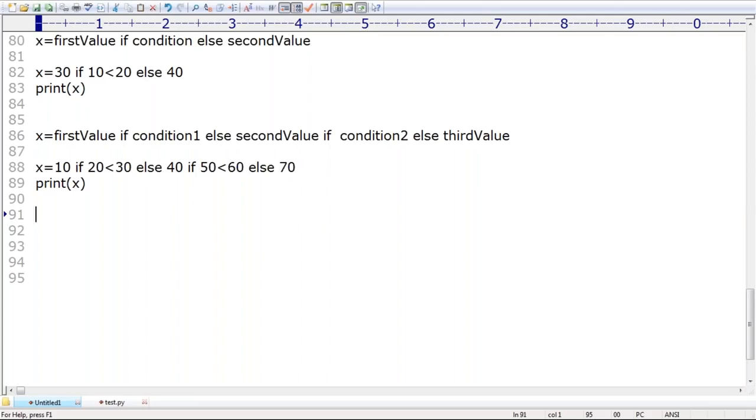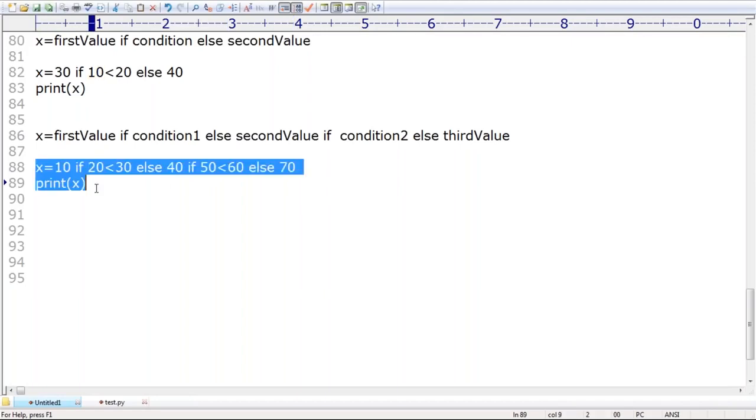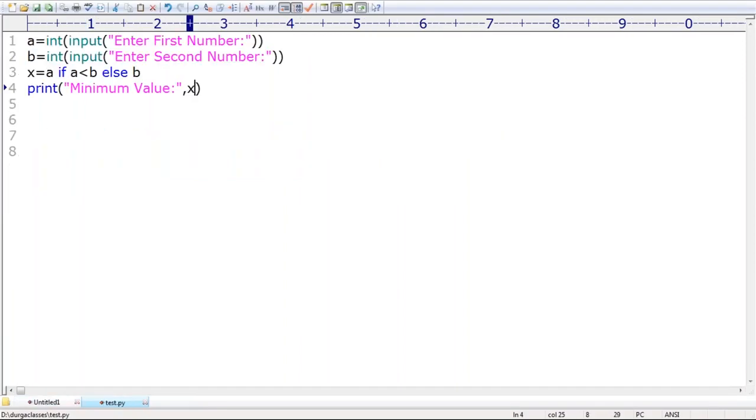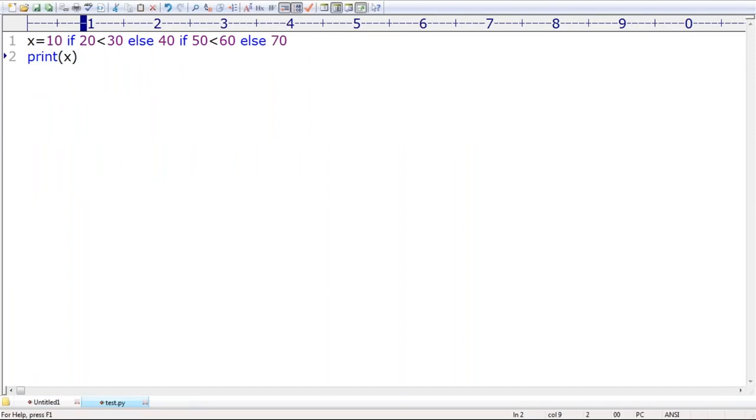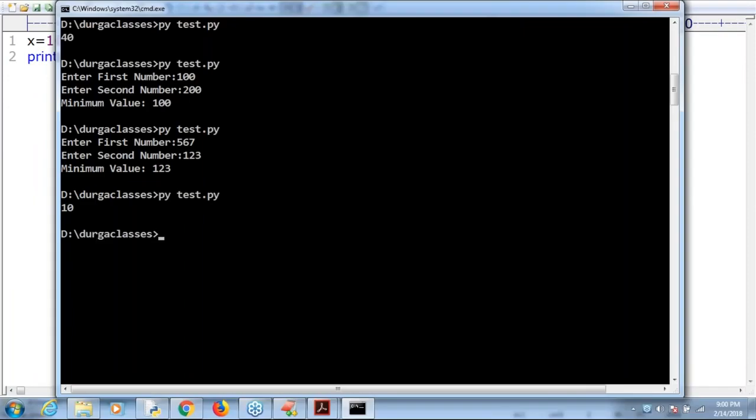Yes, 10. Because is this condition satisfied or not? If this condition is satisfied, consider only the first value. We are never going to worry about the second value. That's why if I print this one, you never get any syntactical mistake. Happily, the output by default you are going to get is 10. Clear for all of you, right?